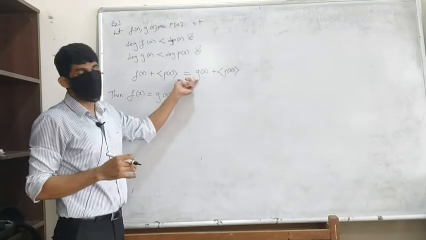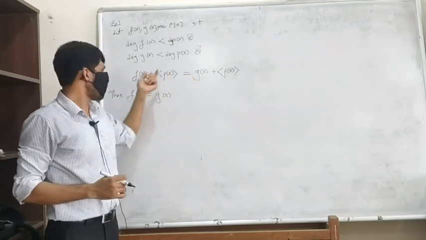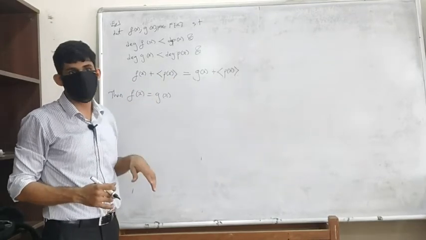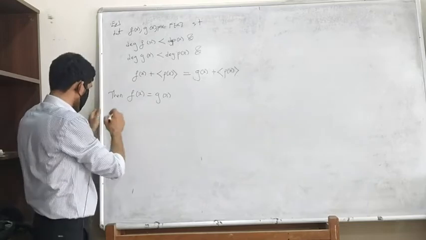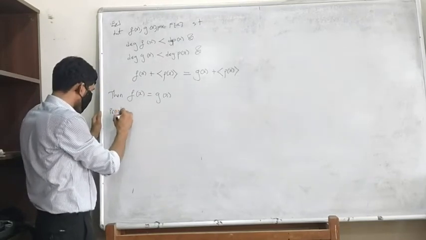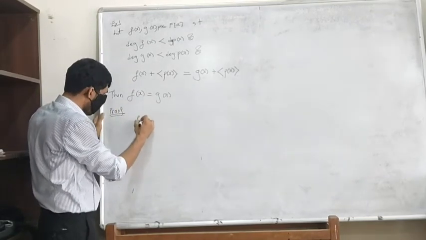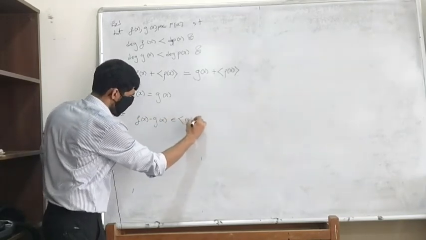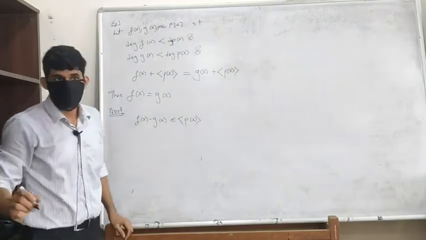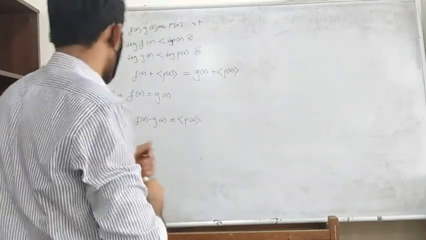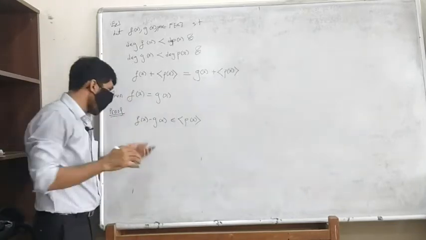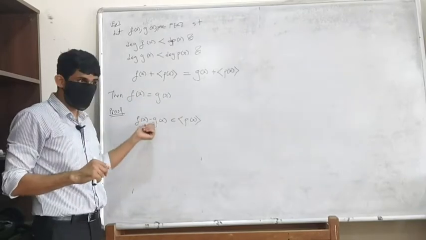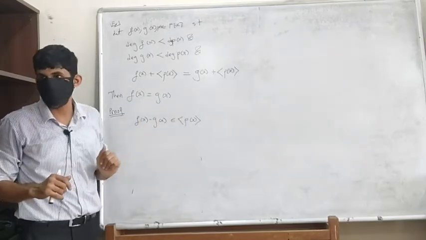What do you mean by saying that these two cosets are equal? It means that f of x minus g of x belongs to the subgroup, that is (p of x). Okay, so it's not very difficult. But the degrees of f of x and g of x are both less than the degree of p of x.